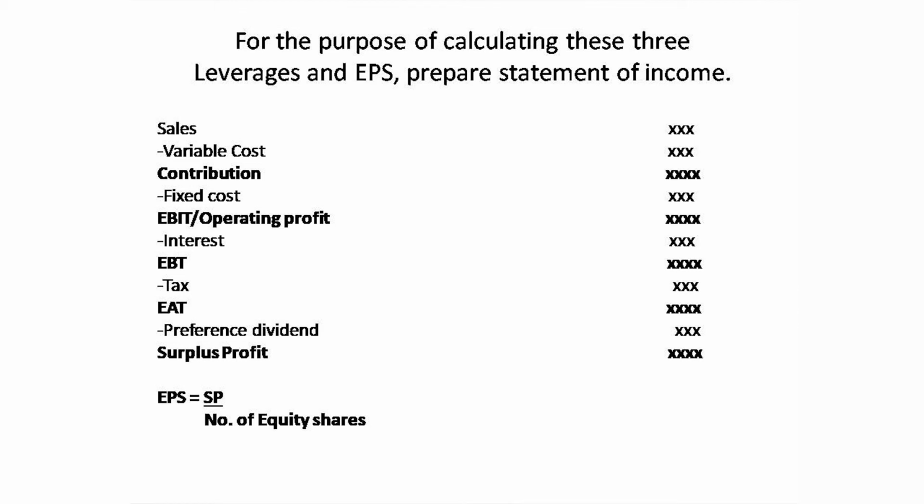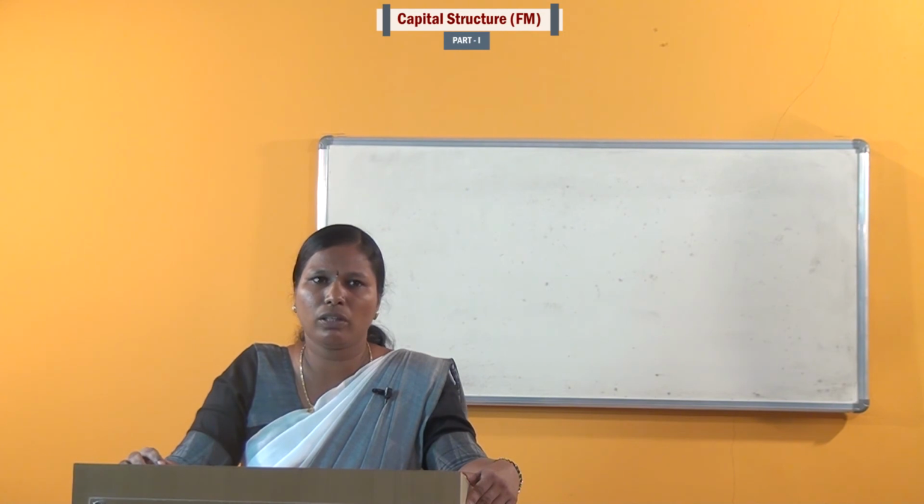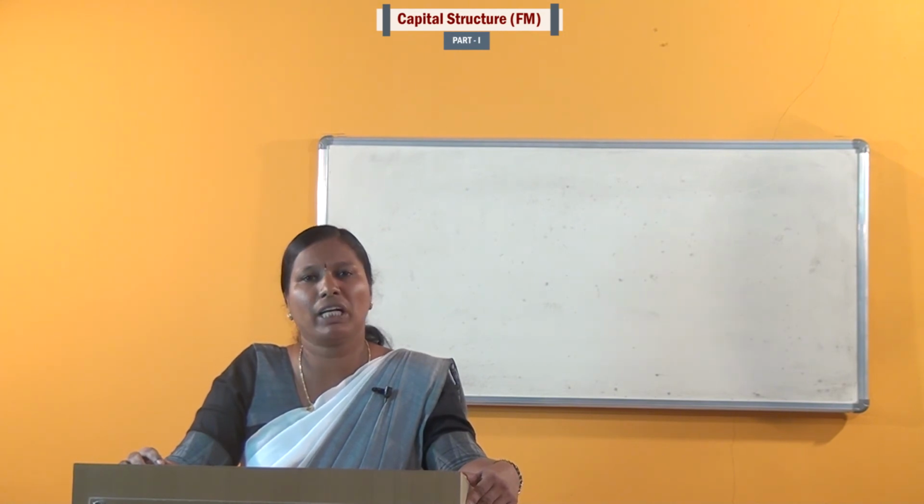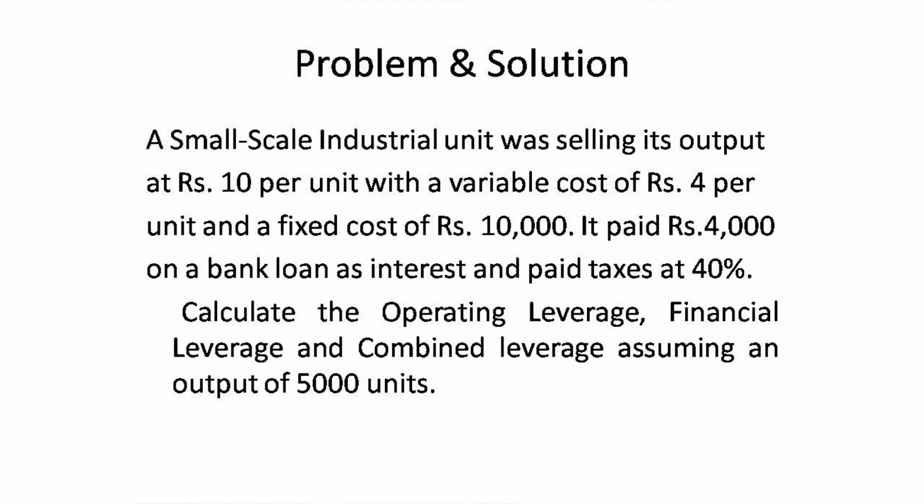And if there is any preference dividend, we have to deduct that dividend from the EAT. Finally, we will get the surplus profit. And if we need the EPS, the formula for EPS is equal to surplus profit divided by number of equity shares. Now, we have to work out one particular problem which relates to the three important leverages: operating leverage, financial leverage and combined leverage.